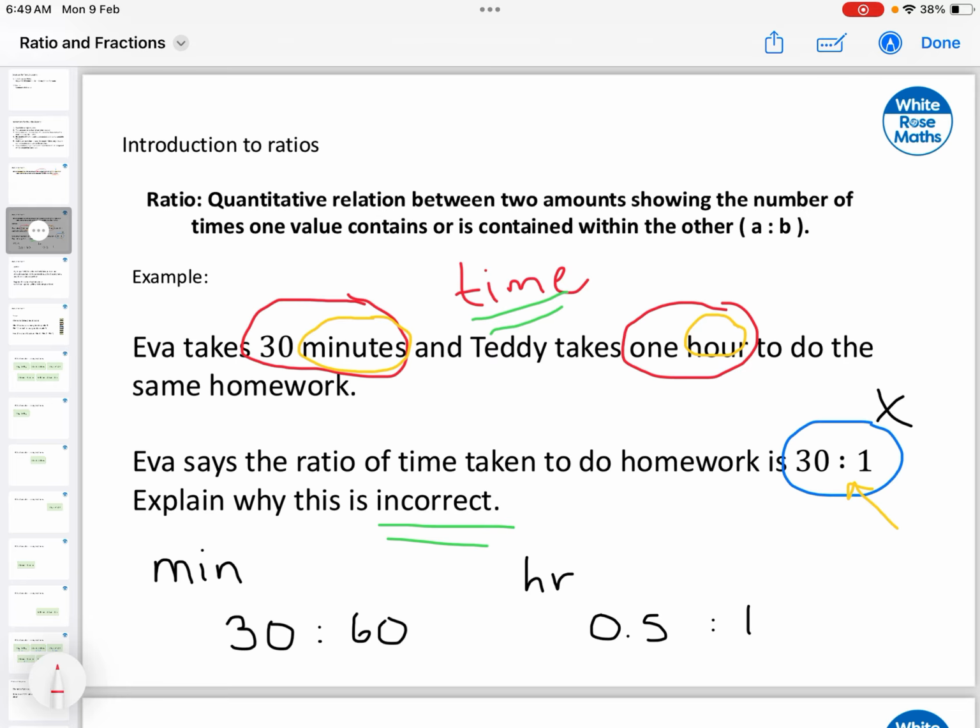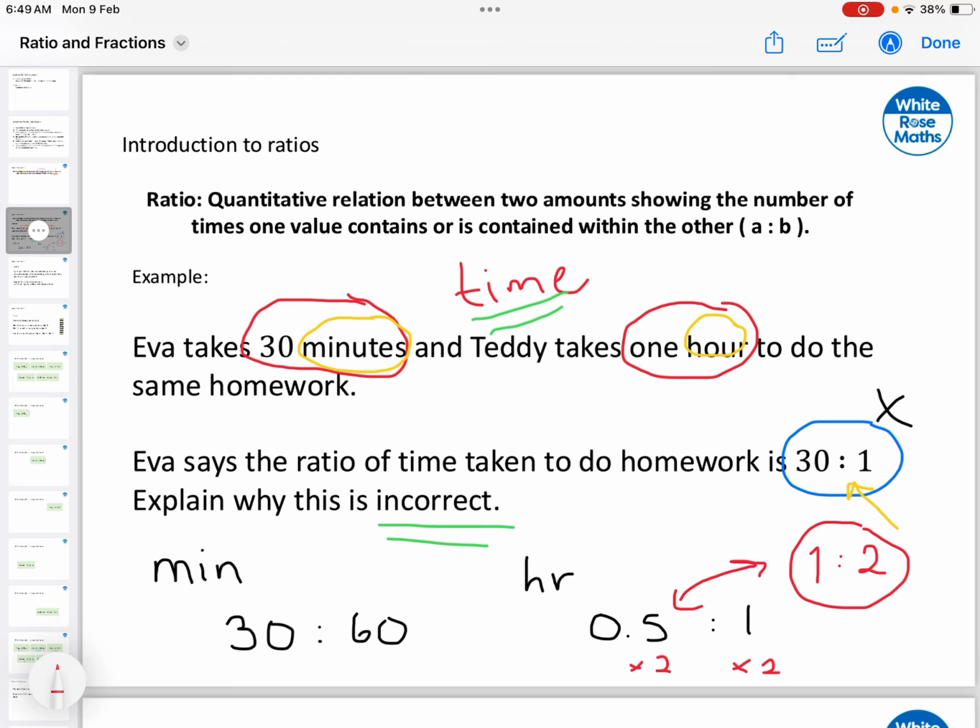Now, important in terms of ratios, there are equivalencies that are associated. So for example, let me explain. If I want, I can rewrite this ratio by multiplying by 2 each expression. So if I multiply 0.5 by 2, that will be 1. And if I multiply 1 by 2 is 2. So what we can say is that those two ratios mean the same. Saying that she takes 0.5 hours to the hour that Teddy needs is the same as saying that her time is half the time of Teddy, so 1 to 2.